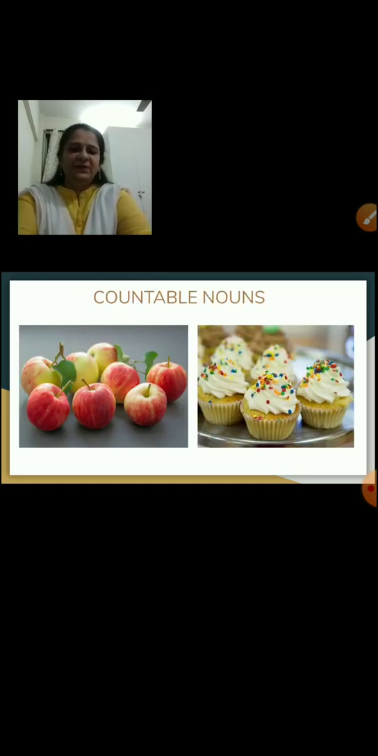Let's proceed further. What do you see in this slide, children? You see some nice juicy red apples. Then you can see some cupcakes over there. How many apples are there, children? 1, 2, 3, 4, 5, 6, 7, 8 apples. How many cupcakes are there? 1, 2, 3, 4, 5. So you can count these things. Okay, they are countable.